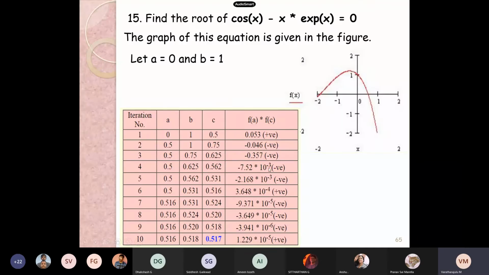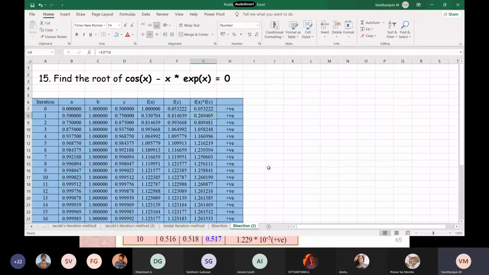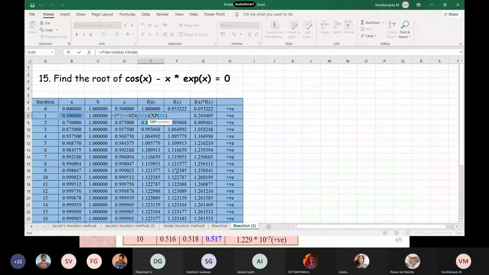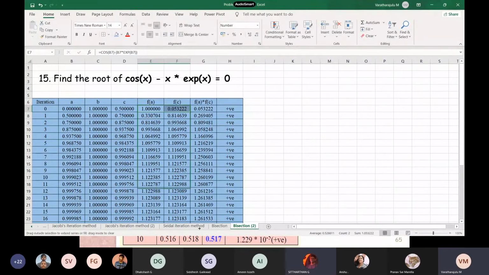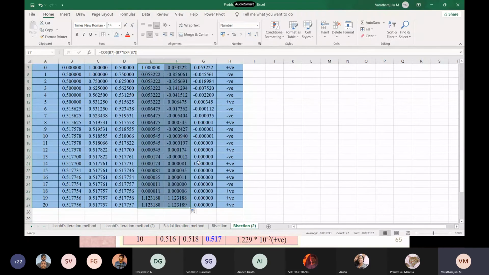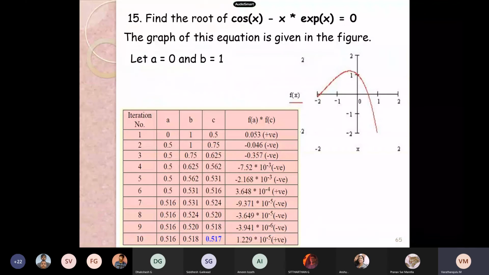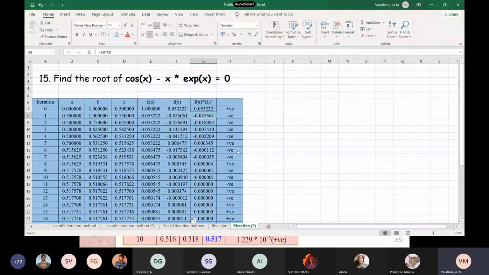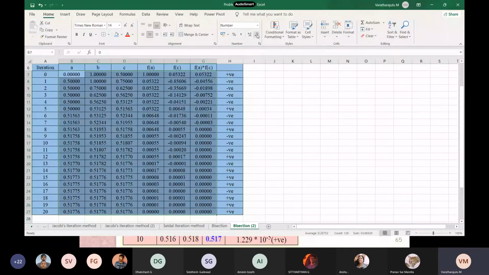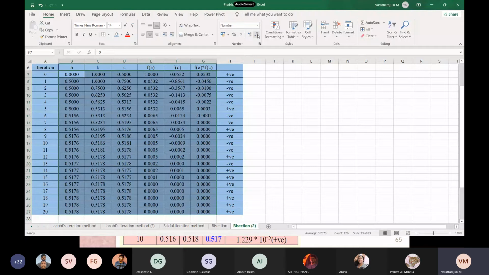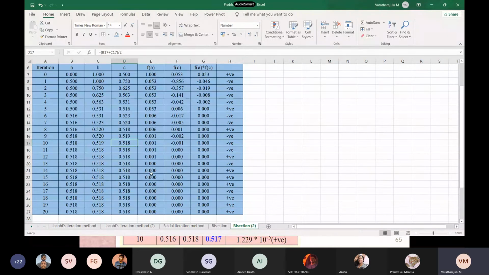The second iteration itself is minus 0.046. Here, see. What do we have here? We have to drag and drop fully. Sir, we didn't drag and drop here. Yes, that's all. During the 10th iteration, if we are keeping the number of digits as 3, then it will get 0.51.